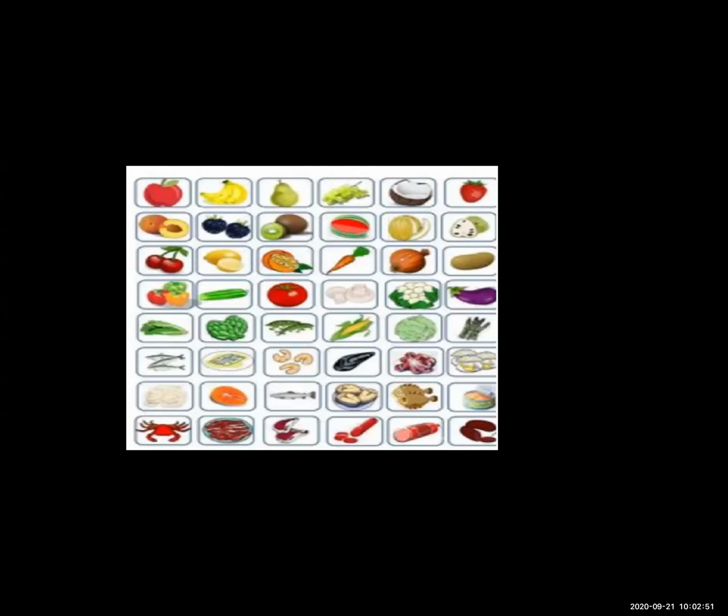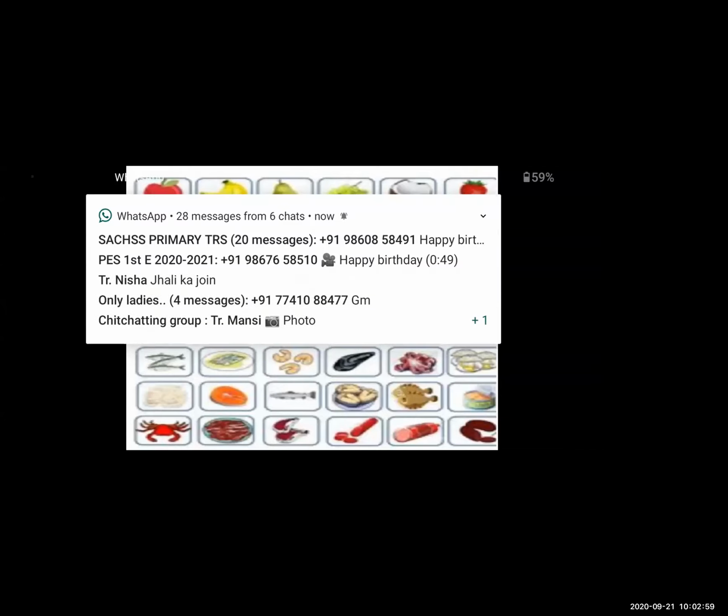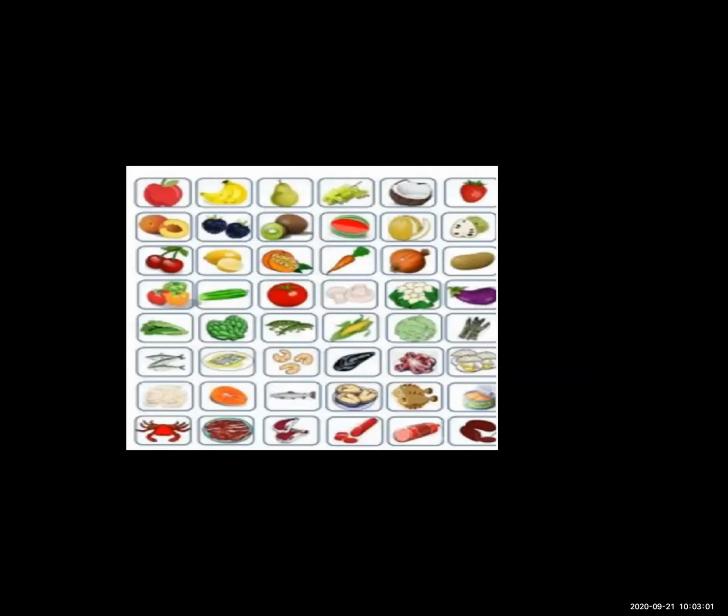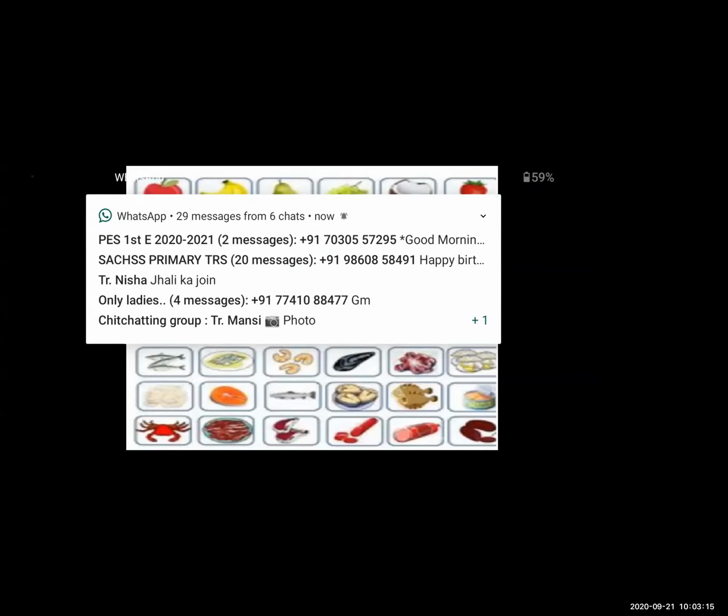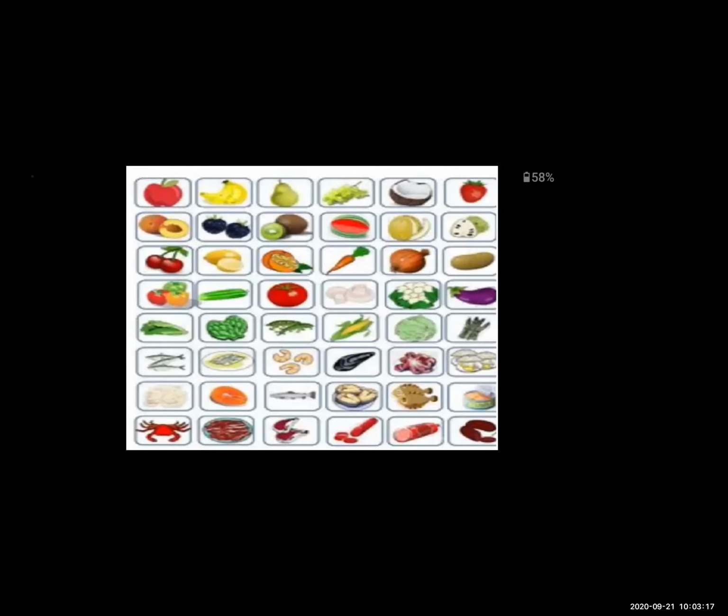Apple, banana, these are the fruits. From fruits, what do we get? Carbohydrates we get, vitamins and minerals we get, or protein and calcium we get, or the fats we get? Tell me students, from fruit what do we get?